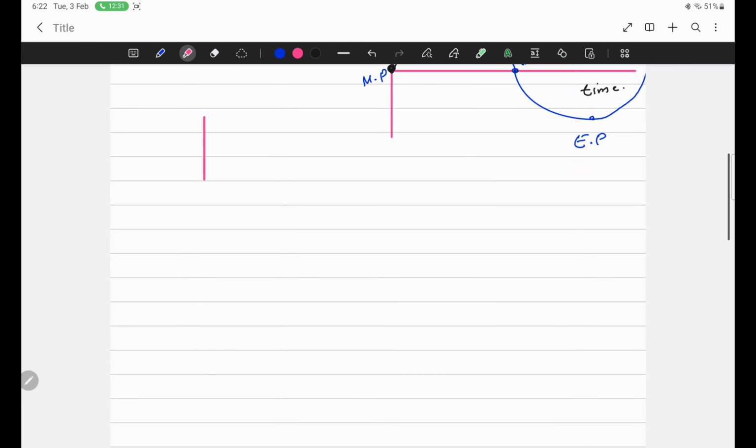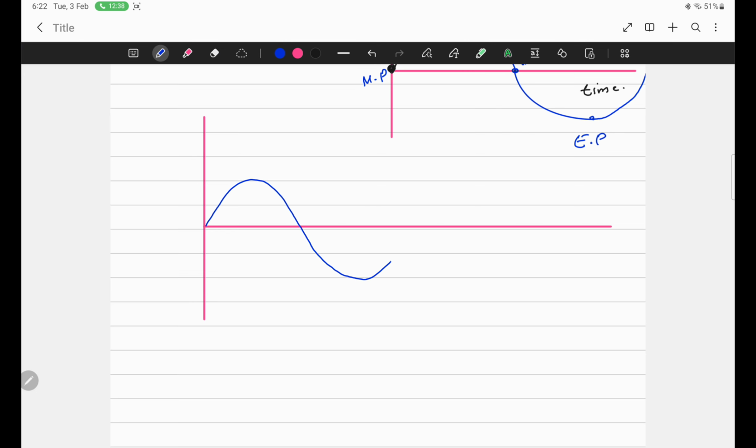So when an object makes oscillatory motion, this is the displacement-time graph. In this graph, this is the mean position displacement, this is the extreme position displacement, again the mean position, again the extreme position, and now it has completed one complete cycle.